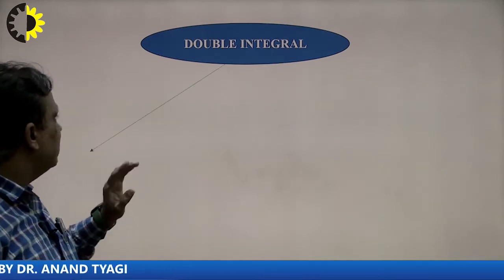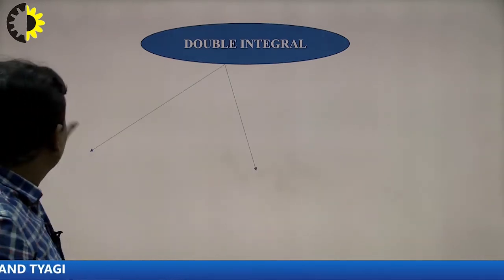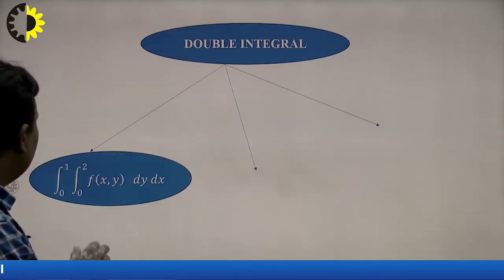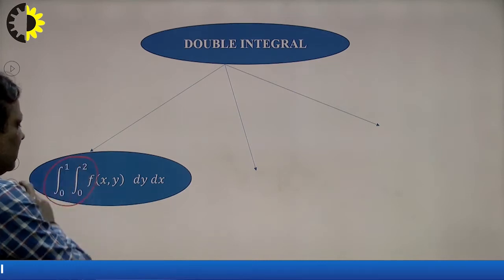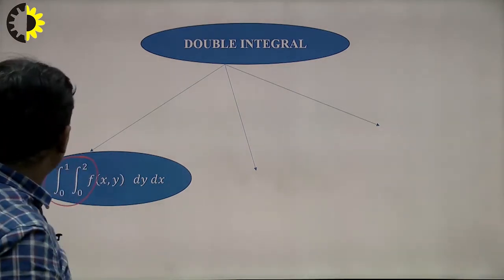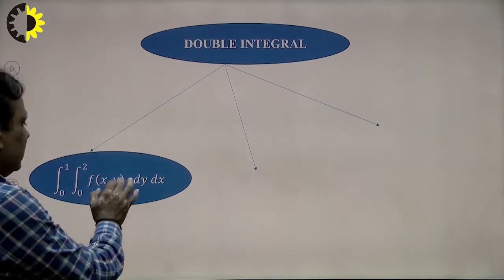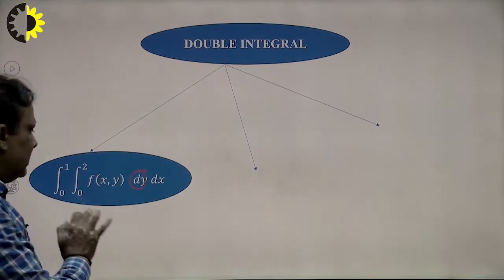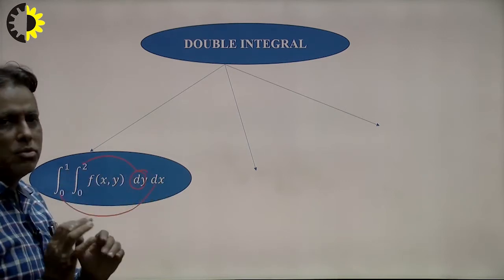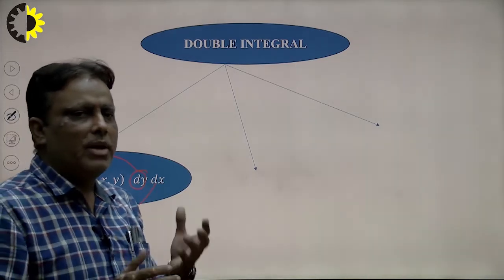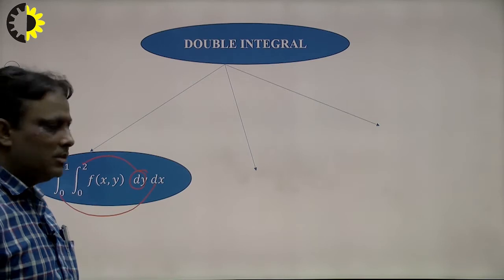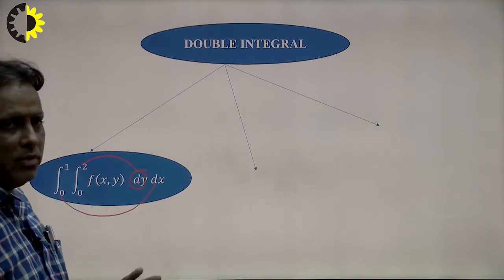First of all, the case in which all limits are constant. I explain here. Suppose the first problem is that in which the limits of this integral are constant. Now the question is which will be the limit of y and which will be the limit of x here. We see here, right? This is next to the dy, that means this is the limit of y and this is the limit of x. If the limit is constant, then we decide with the help of the integral part which will be the limit of y and which will be the limit of x.